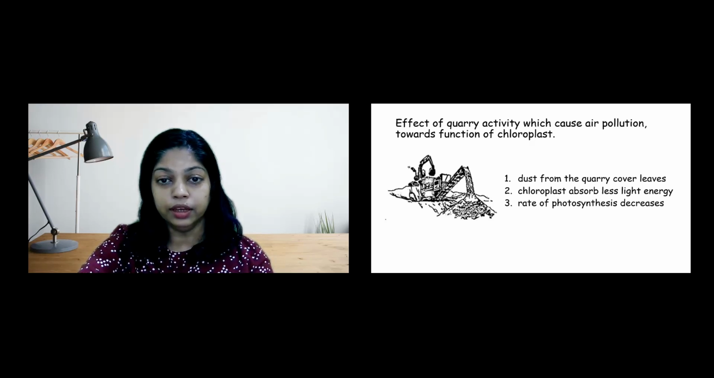Dust from quarry covers the leaves. As a result, less light reaches the chloroplast. So the chloroplast absorbs less light energy. Therefore, the rate of photosynthesis decreases.